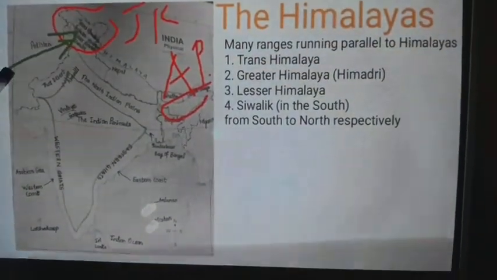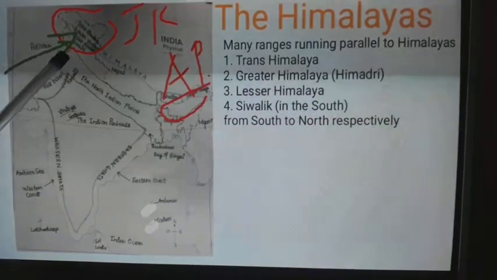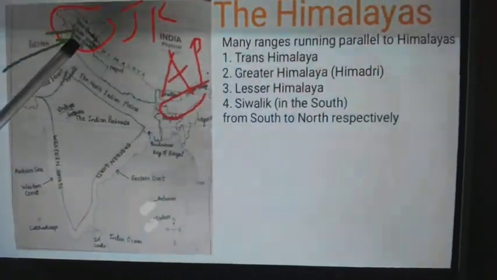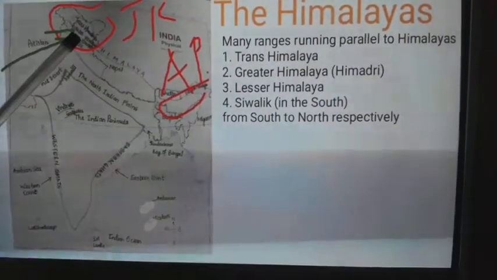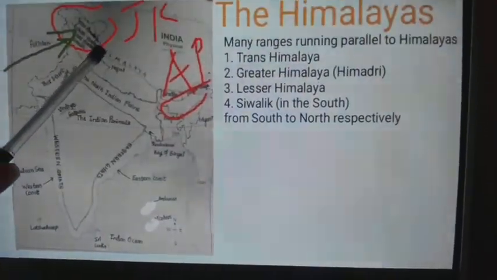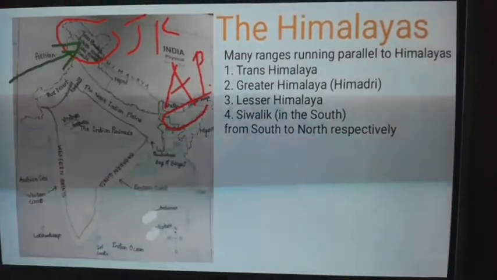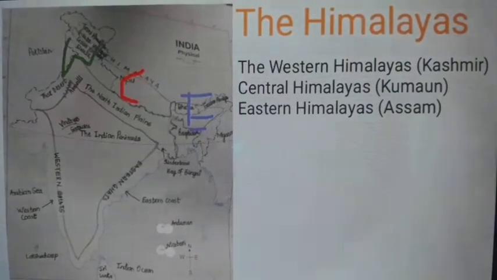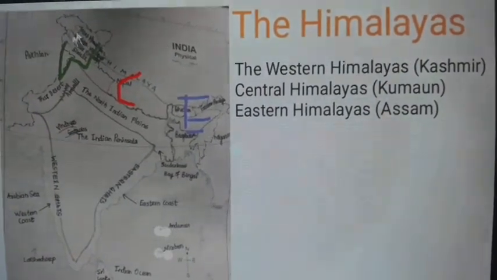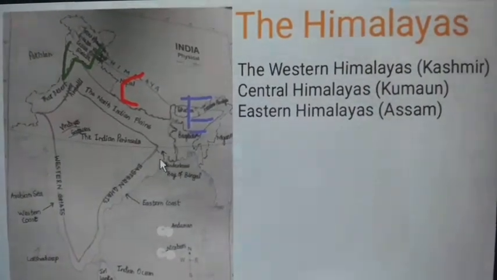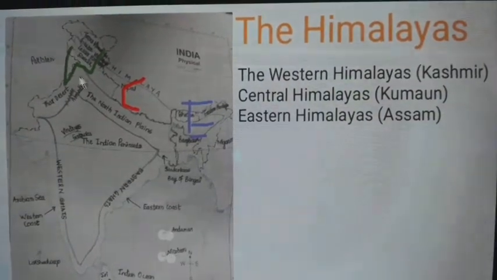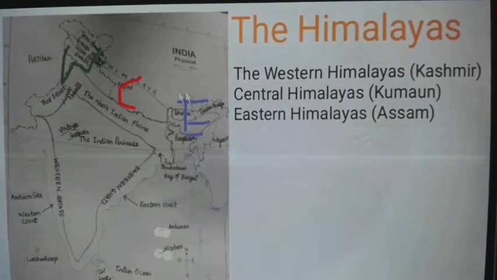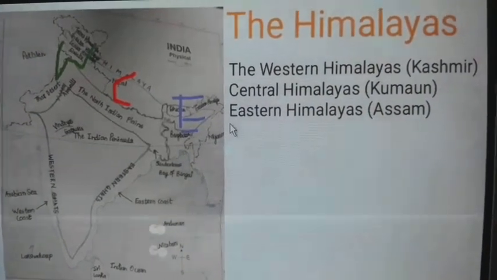Here I show you the marks: Shivalik here in the south, then respectively Lesser Himalayas, then Greater Himalayas, and the last Trans Himalayas. The mountain ranges of the Himalayas are also divided into 3 parts: the west side, then the central Himalayas in the middle, and the eastern Himalayas on the east side.